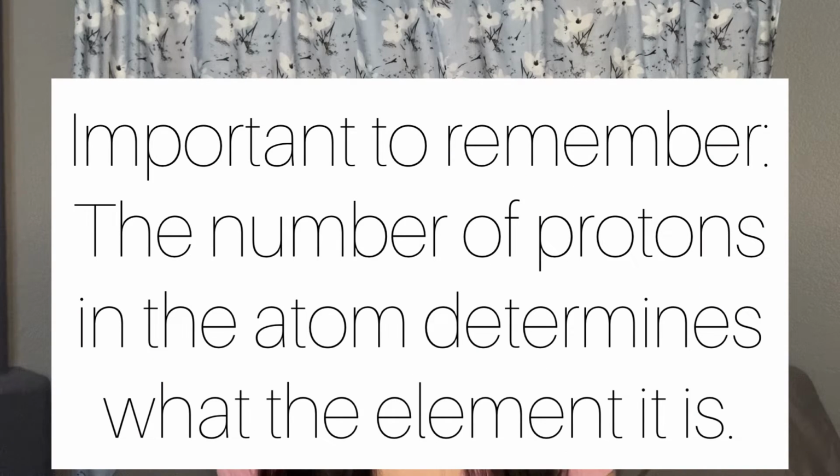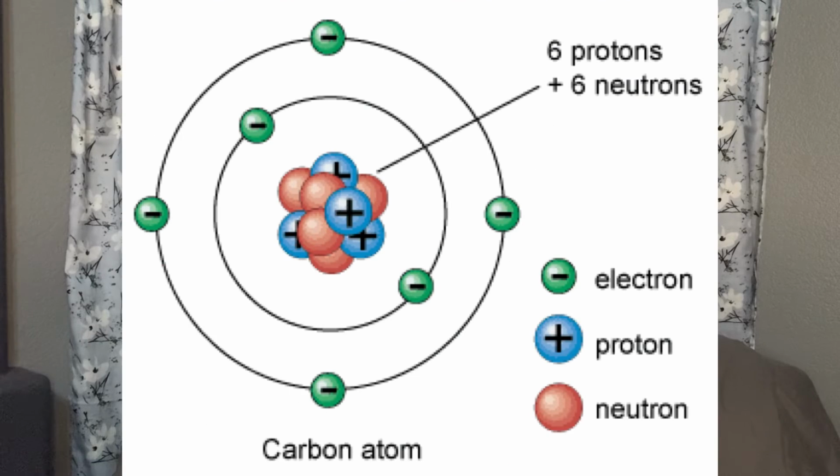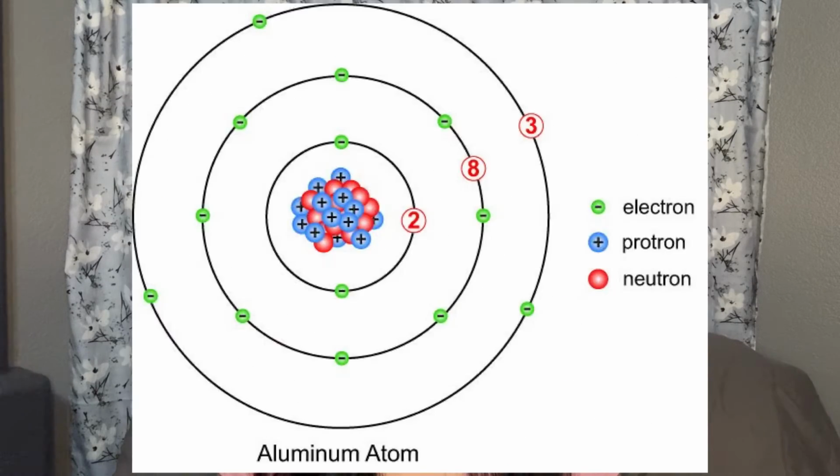A very important fact to keep in mind is that the number of protons in the atom is what determines what the element of the atom is. For example, an atom of carbon always has 6 protons in its nucleus. An atom of aluminum always has 13 protons in its nucleus, and so on. A neutral atom will always have the same number of protons and electrons because the positive charge of the protons and the negative charge of the electrons will balance each other out.